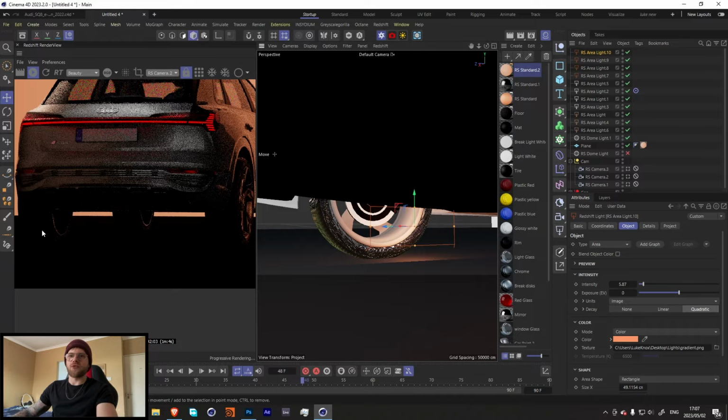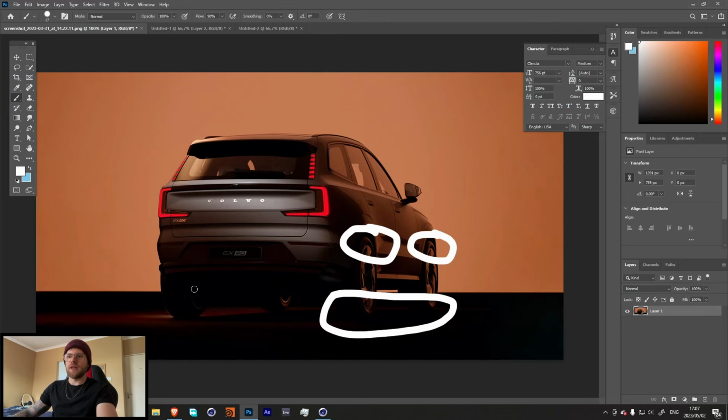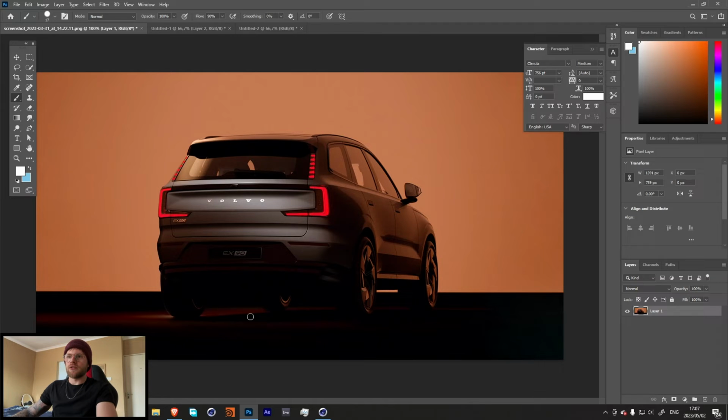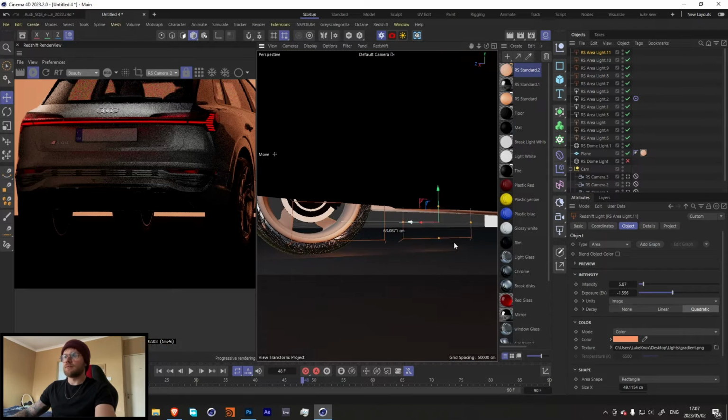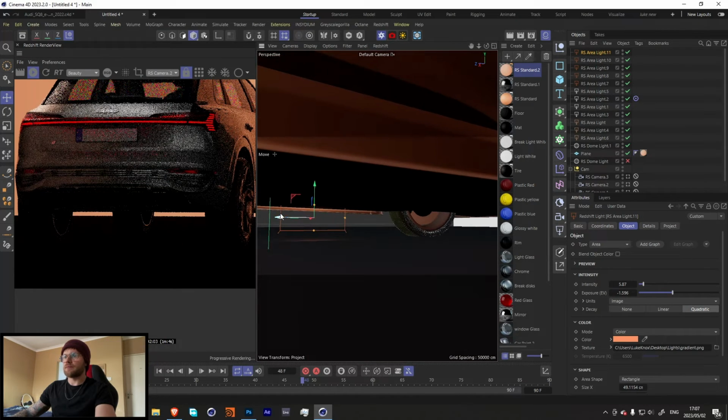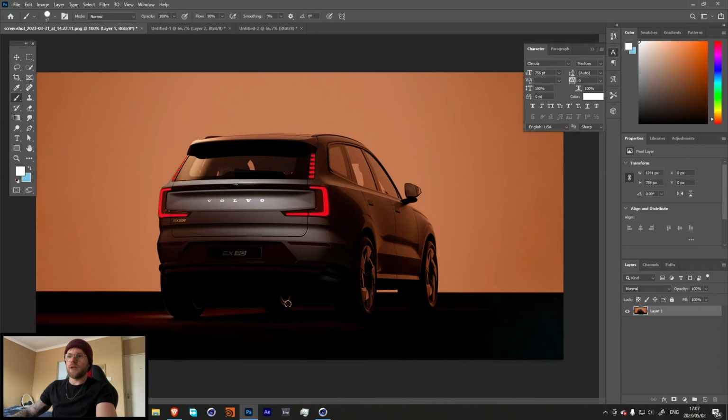And now we have this really nice little highlight over here, just like this, although actually this is a lot darker. So let's make this a little bit darker. Let's bring down our exposure by a bit. I think something like that is perfect. Let's duplicate the light again and bring it all the way down over here. Cool. So we wanted to just highlight the bottom of the tire.